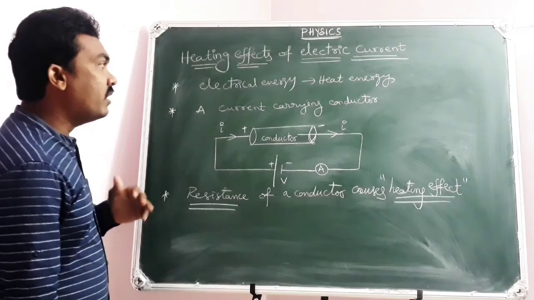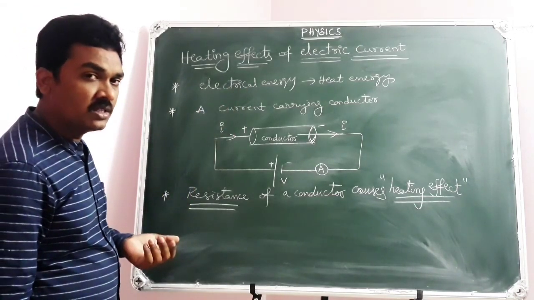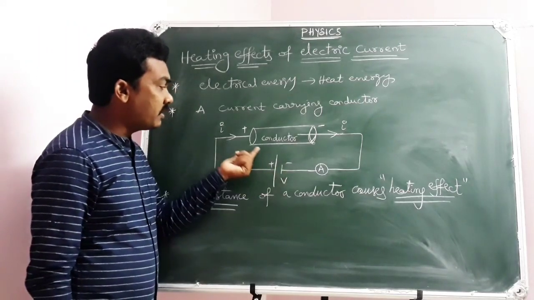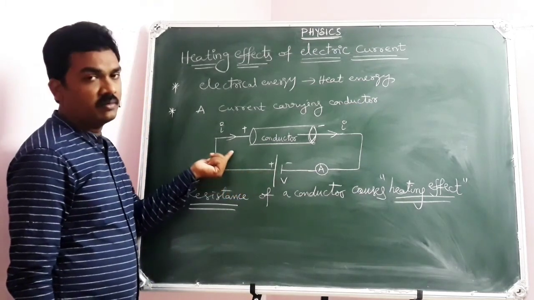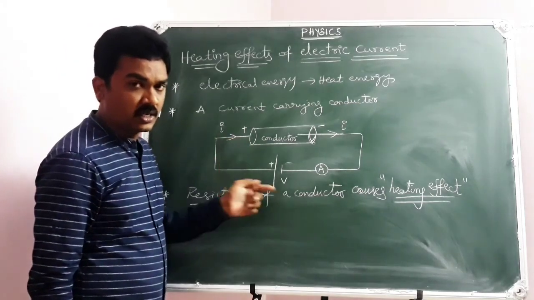But anyway, whenever you are talking about electrical energy, in what way is electrical energy obtained? Whenever a cell of voltage V is applied across the conductor, there is some work done by the cell to keep the electrons moving through the cross section of a conductor.